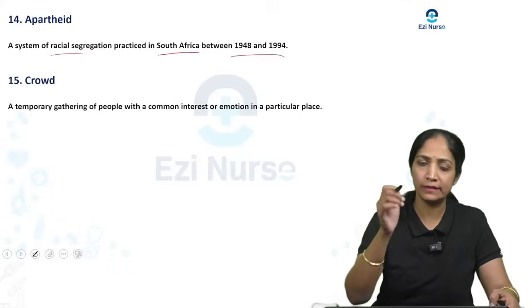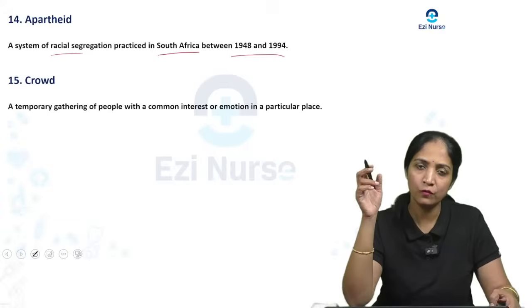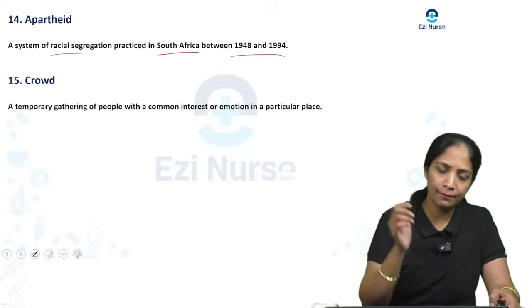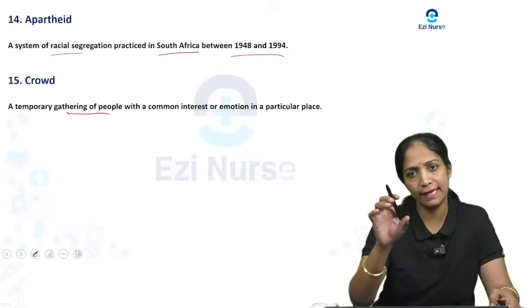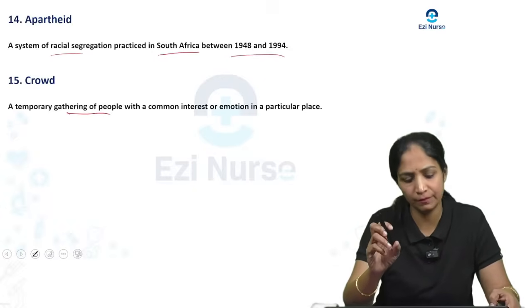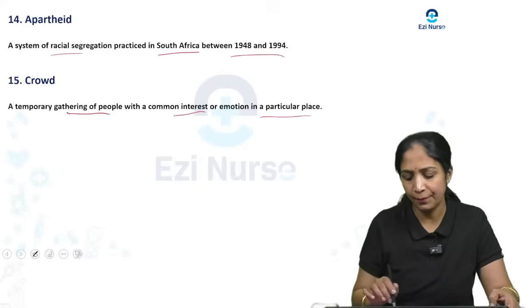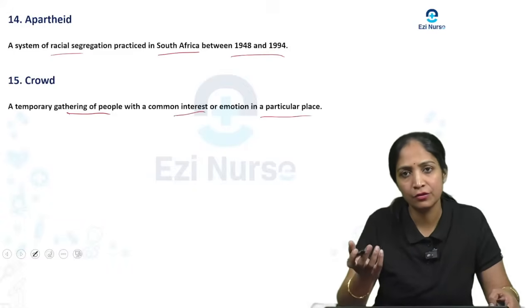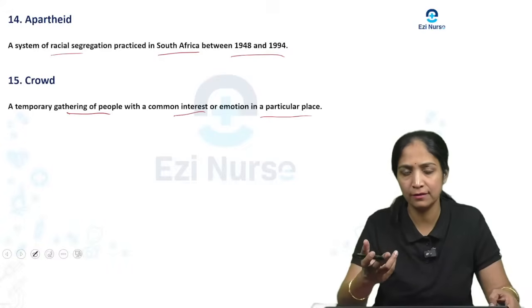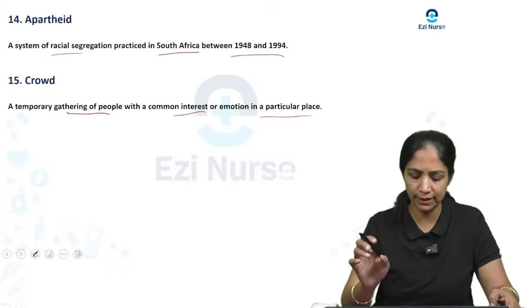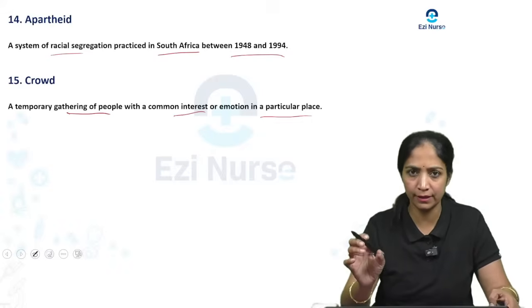Next we will see one more question, crowd. What do you mean by crowd? In a crowd there is a temporary gathering of people, individuals with a common interest or emotion in a particular place. For example, a family gathering or a political gathering, whatever it may be. Many people gather with a common interest or emotion in a particular place.